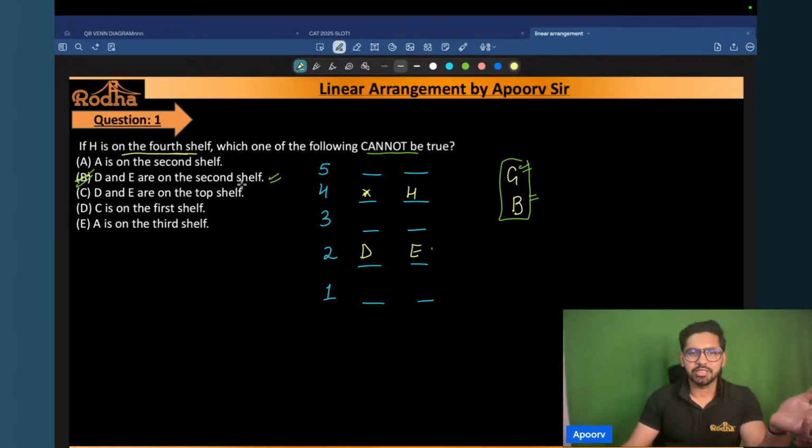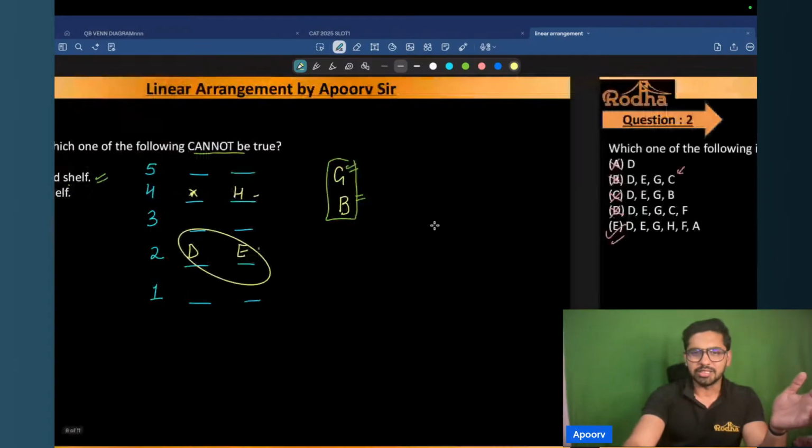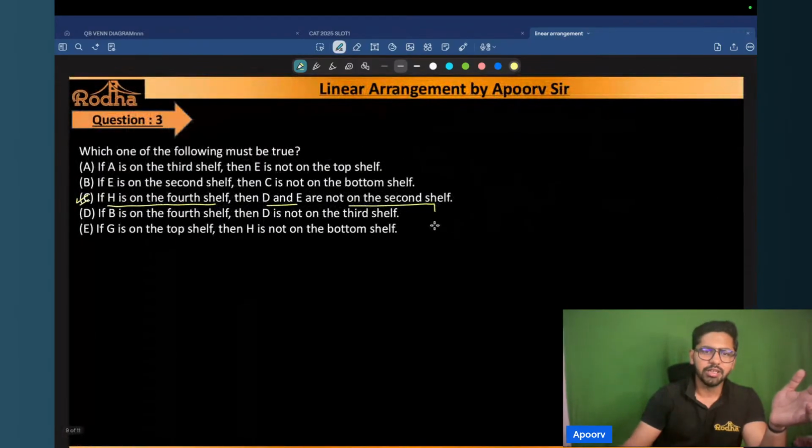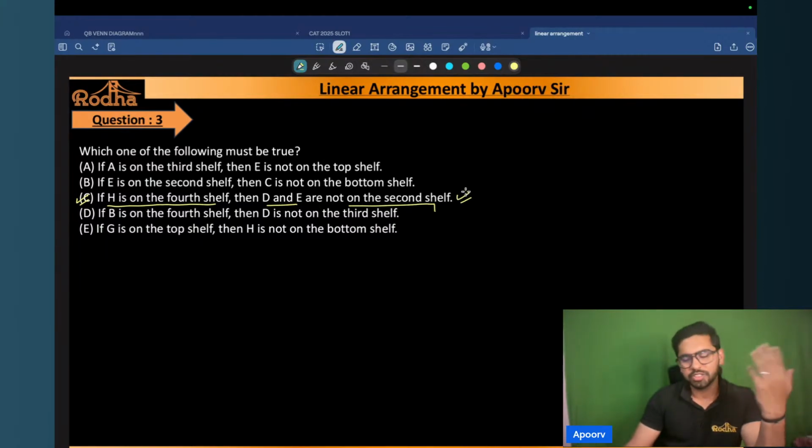D and E are on the second shelf. This cannot be true. That means if H is on the fourth shelf, then D and E cannot be on the second shelf, and this is what this statement is telling me. So I'm sure that the answer is option C. I don't have to check other options. We have already done this in the first question.